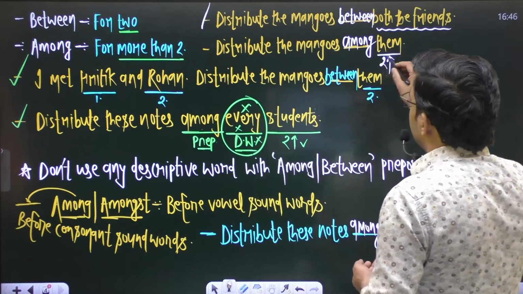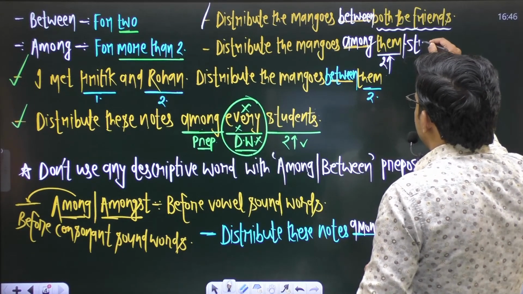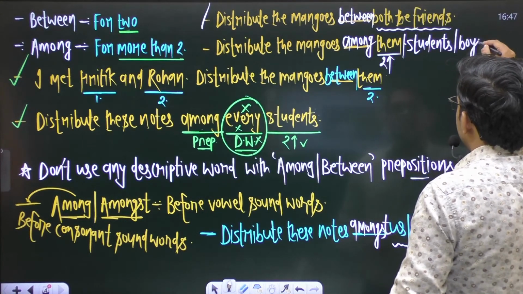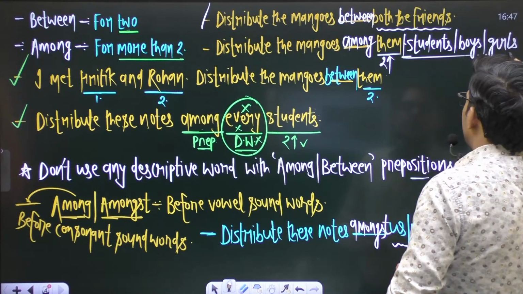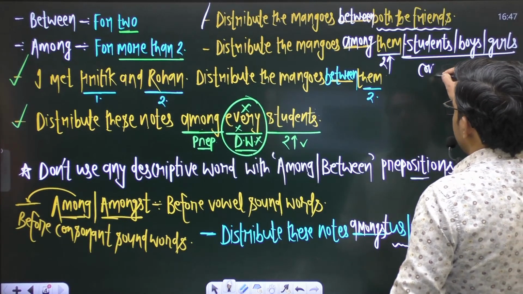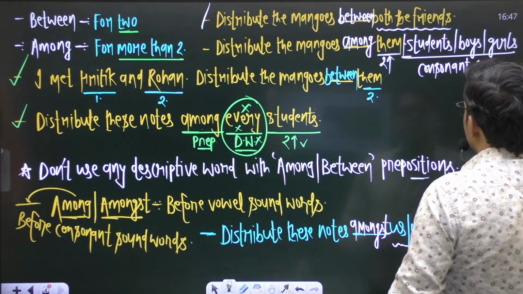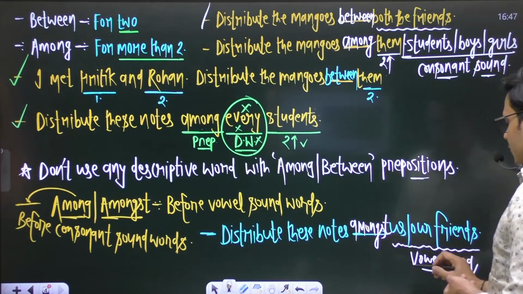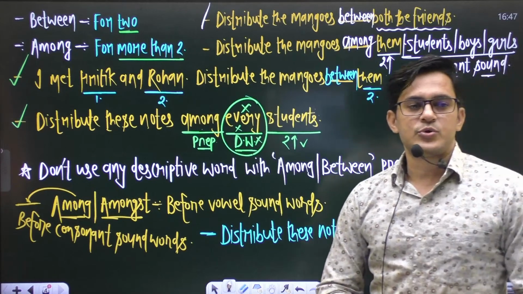So here this word them, or you can say students, or boys, or girls. All these words are of what sound? These are words of consonant sounds, right? Whenever you talk about consonant sound words, we use the preposition among, and whenever the sound is a vowel, in that particular situation, we use the preposition amongst.